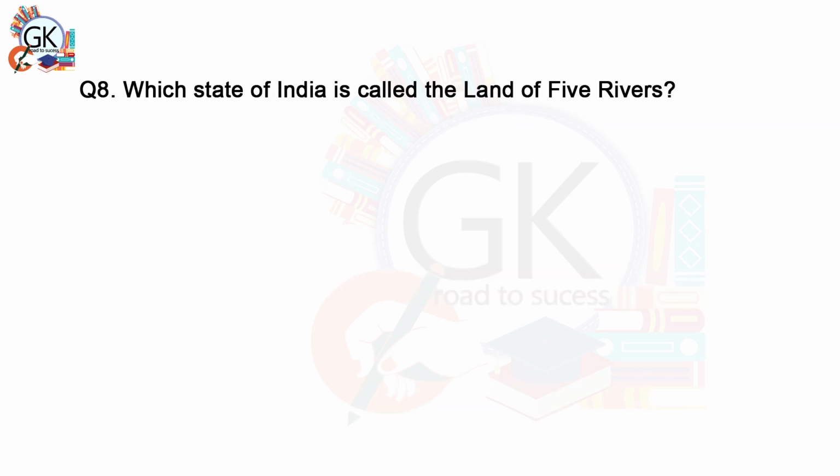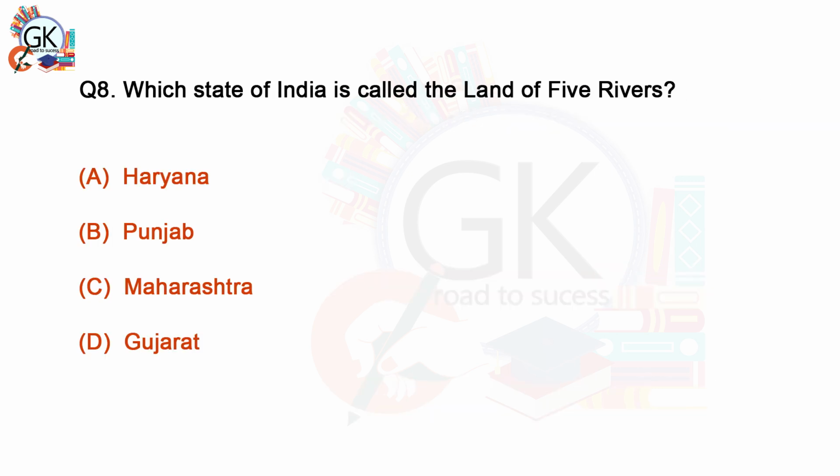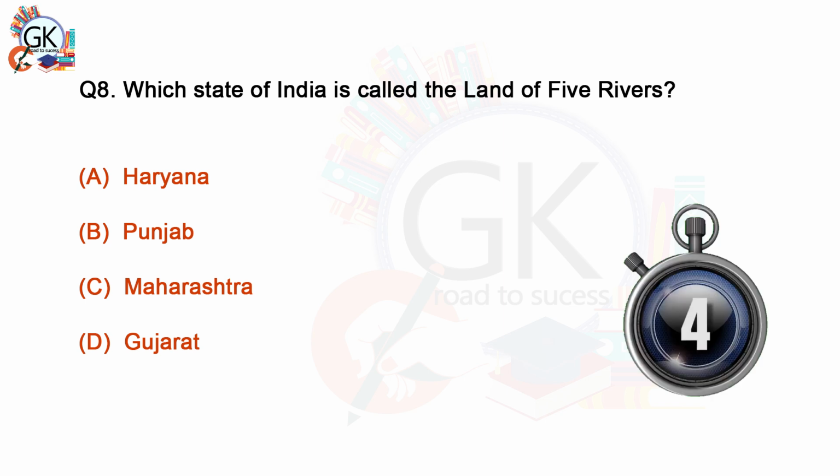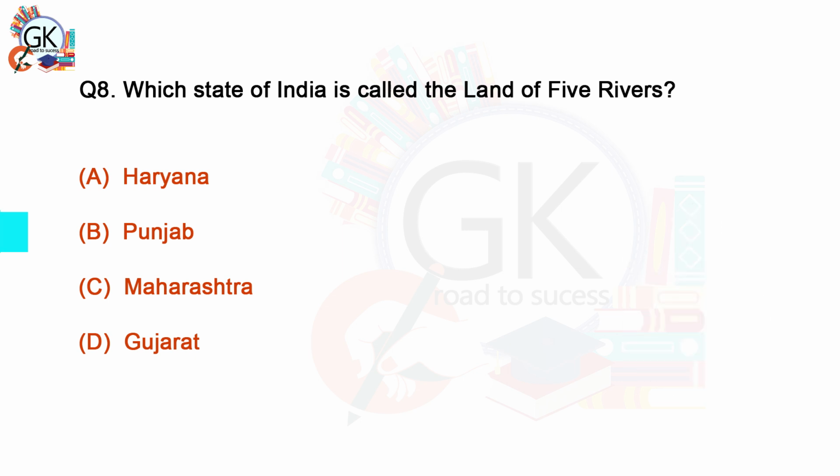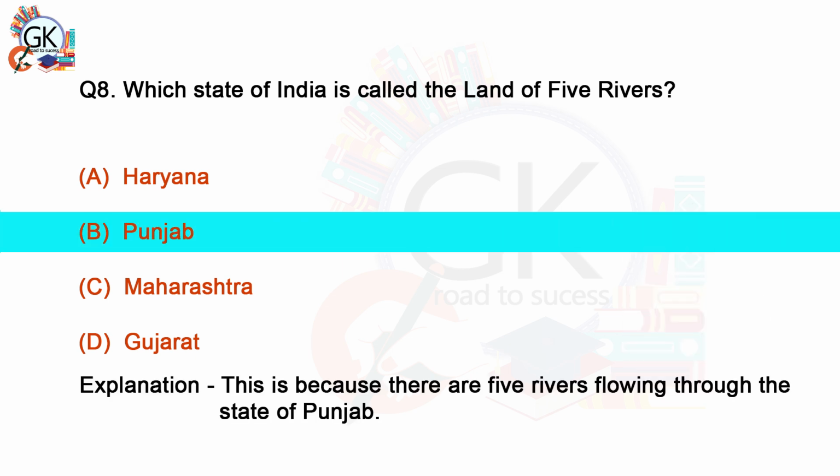Which state of India is called the land of five rivers? A. Haryana. B. Punjab. C. Maharashtra. D. Gujarat. B. Punjab. This is because there are 5 rivers flowing through the state of Punjab.